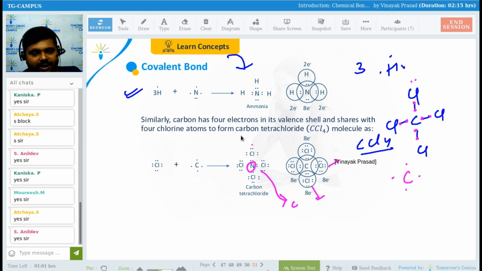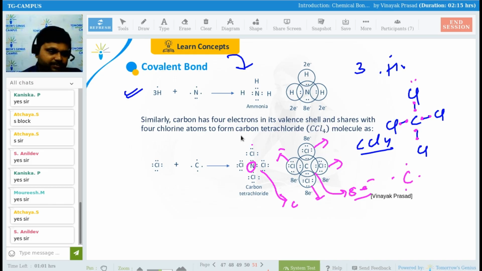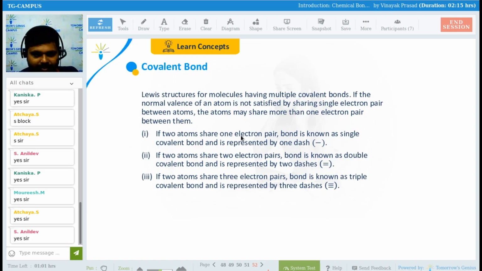8 electrons for this box, 8 electrons for this box, 8 electrons for this box, 8 electrons for this box, and even for this inner one there will be 8 electrons. Getting my point? So has the octet been completed or not? So this octet has been completed how? By sharing of electrons. Yes or no, guys? Fine, everyone?